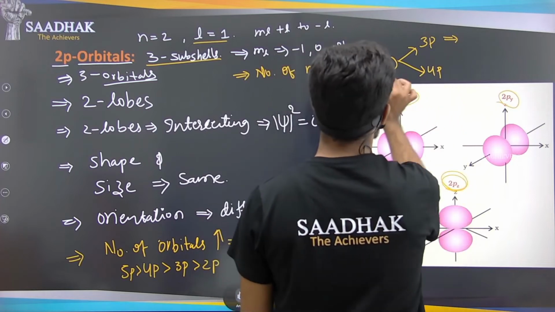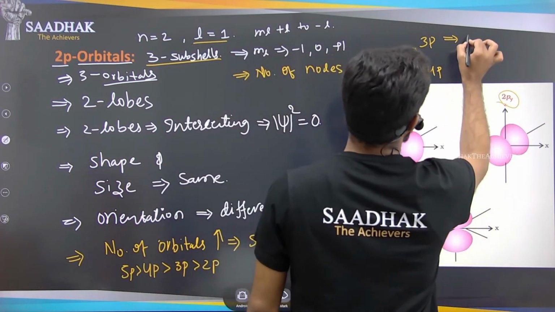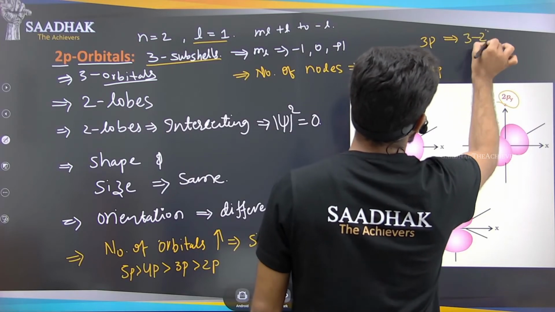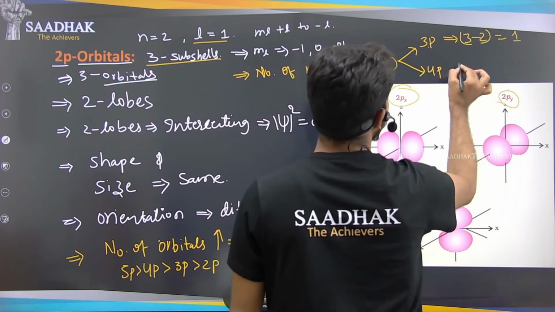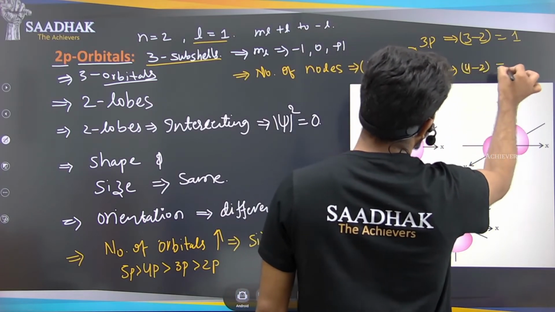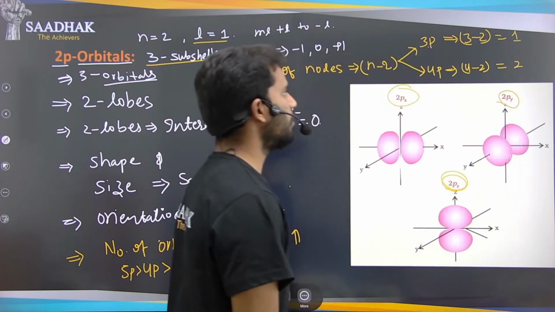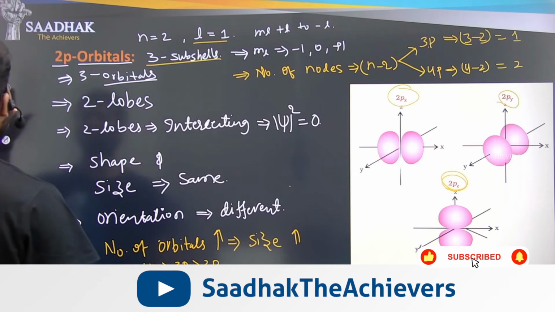So what is the number of nodes formula? n-2, right. So what is n? n here is 3. 3 minus 2 is how much? 1. So the 3p orbital has 1 node, right. And for the 4p orbital, 4 minus 2 is how much? 2, right. So the 4p orbital has 2 nodes. Okay, so this is the p orbitals.